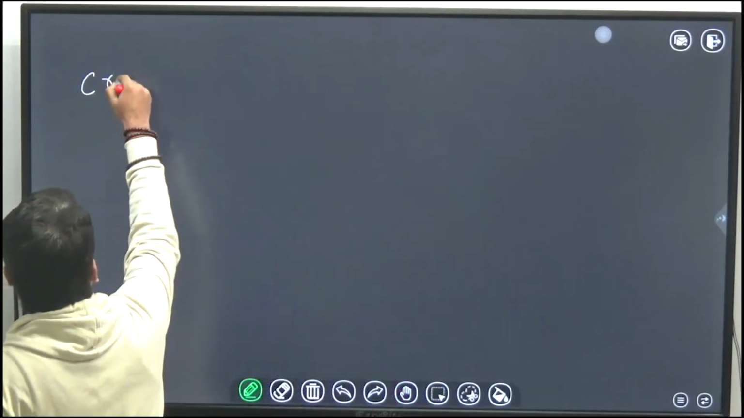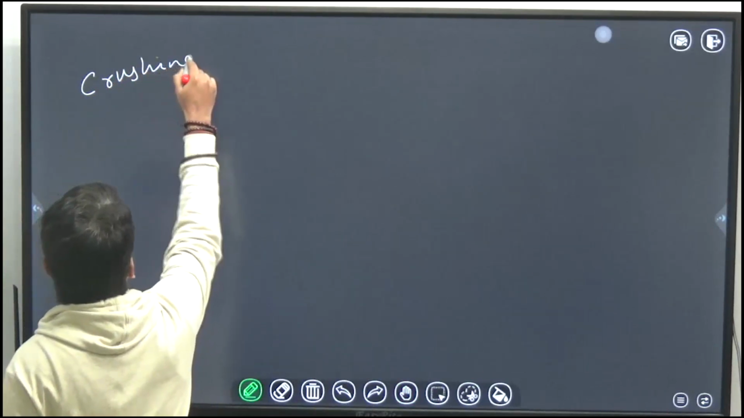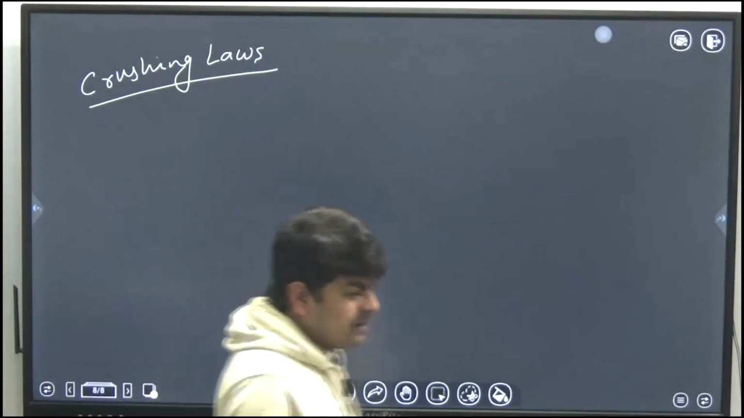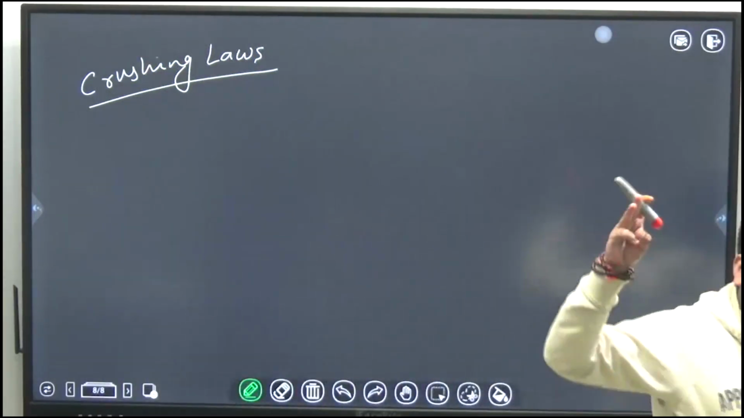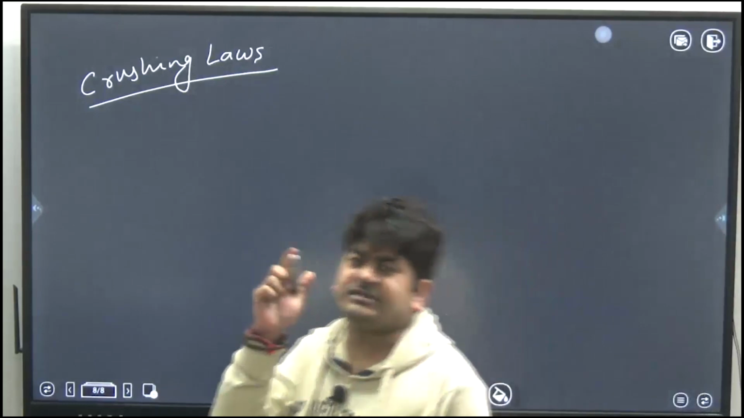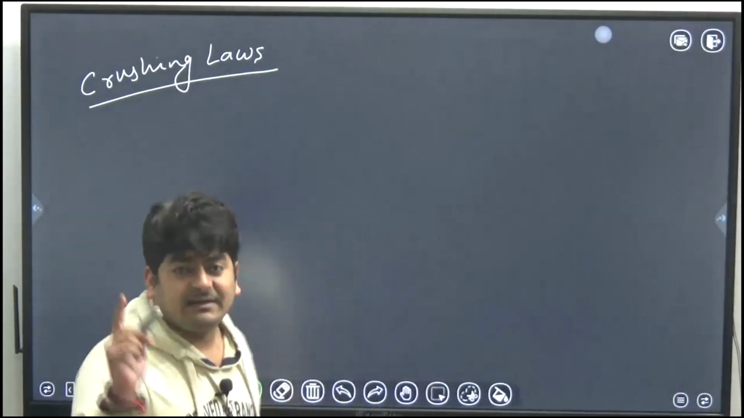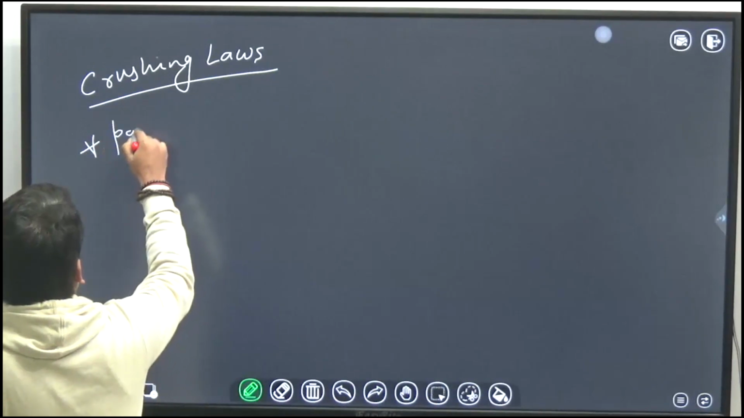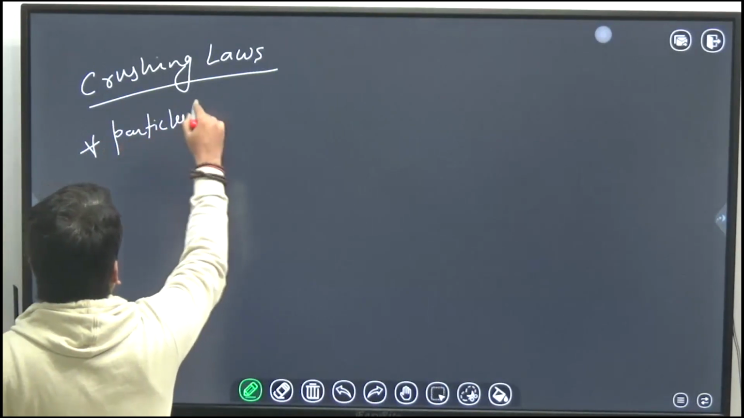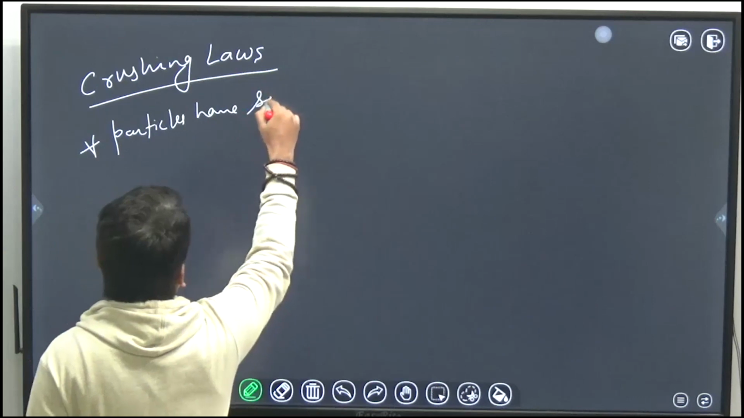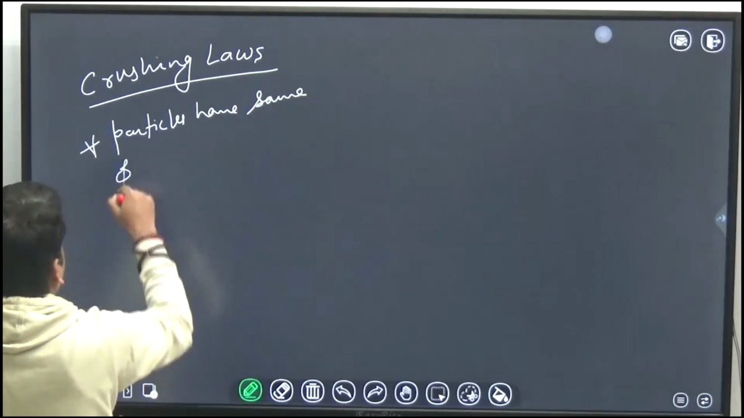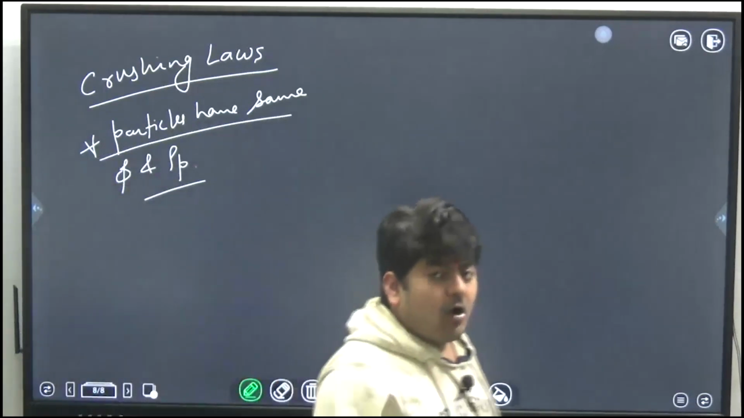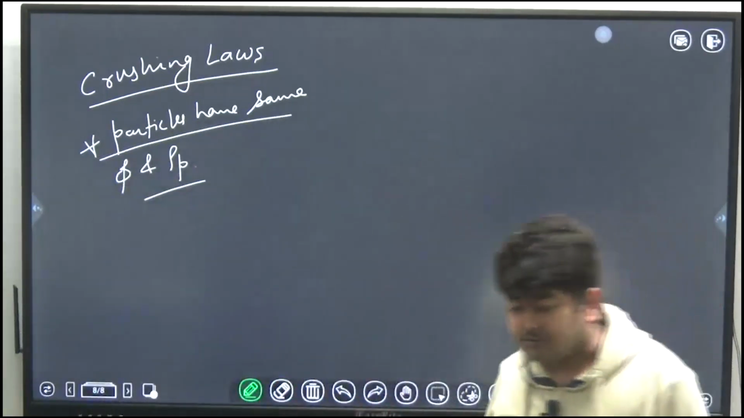Next is crushing laws, or laws of size reduction, laws of crushing, laws of combination. So here we have 3 laws of size reduction, but in all those 3 laws there is one common assumption. And the common assumption is all particles have same sphericity and density. All particles means all feed particles and all product particles.